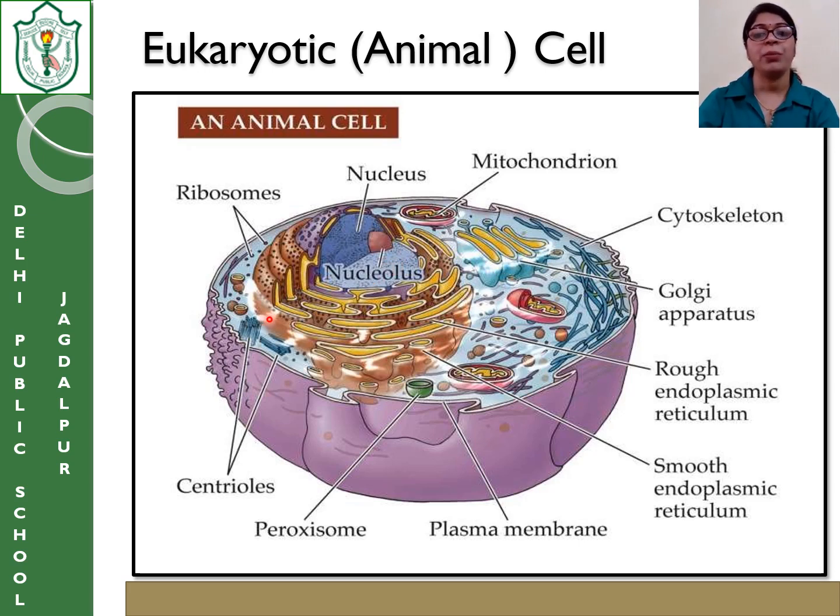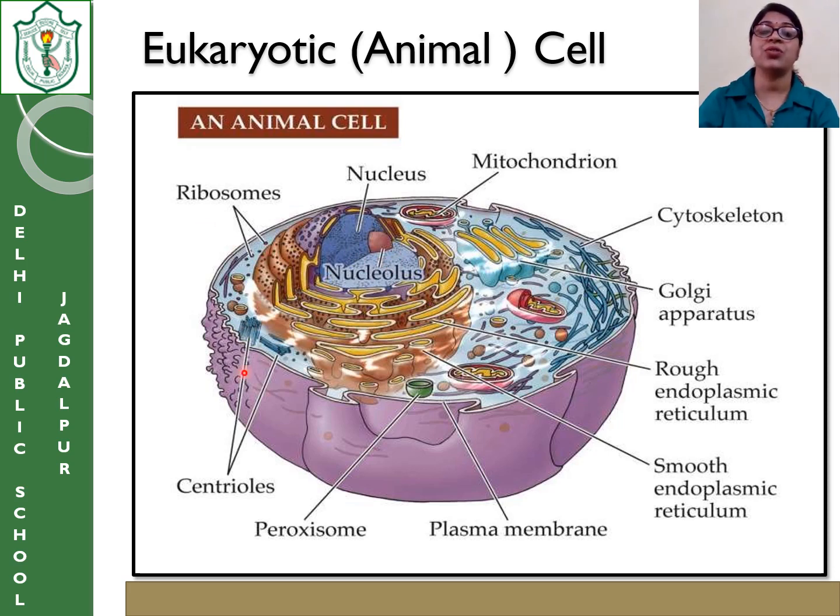Inside the nucleus, what is present? The nucleoplasm is present. You can see the animal cell or eukaryotic cell in which there are so many cell organelles present. We will discuss each one in detail one by one. This is the nucleus, and inside the nucleus is the nucleolus. These are the granular ribosomes.